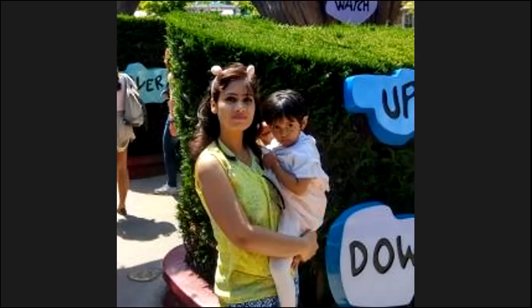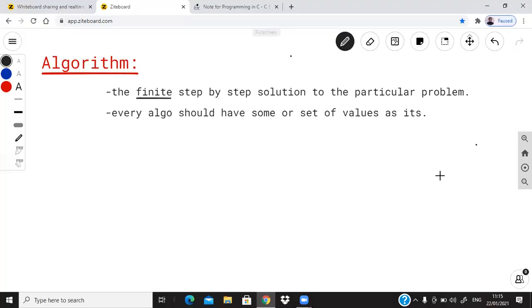So every algorithm takes some value or some set of values as its input, and it is called input. And again, after performing some task or some operations on that input, it will produce some values or some set of values.